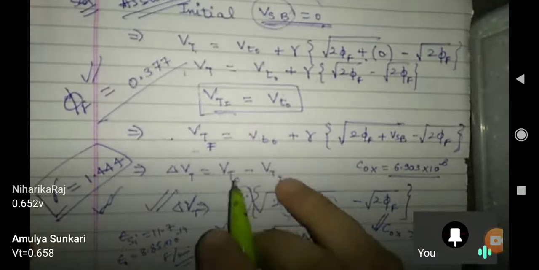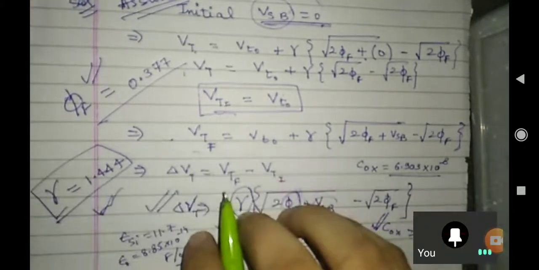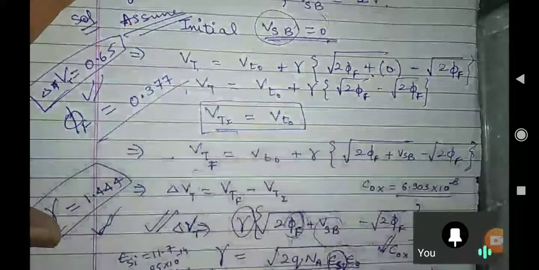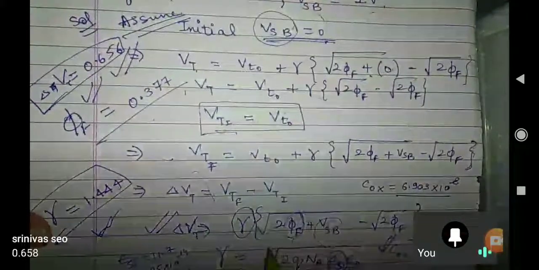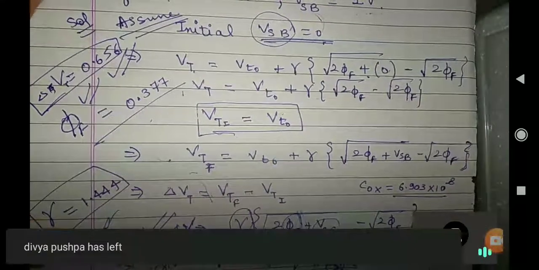Very good, Amulya. Very good, Niharika. 0.65 is the correct answer. V equal to 0.65. They are saying delta V, change in threshold voltage, delta VT. Yes, Sumit Mandala, very good. Finally, Sumit Mandala, your answer is exactly what I am having in my book. 0.656. Very good, Srinivas.